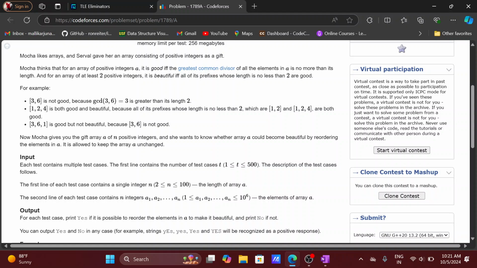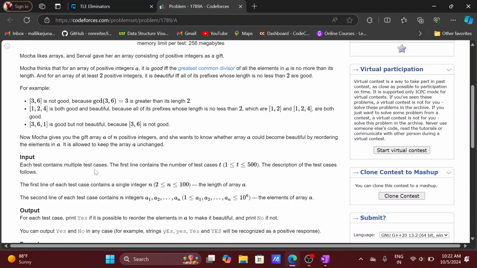For example, okay, now what we have to do? Mocha gives you a gift array of n positive integers. She wants to know whether array A could become beautiful by reordering the elements. So it's allowed to keep the array A unchanged. Unchanged means we are not able to add or delete existing elements in the array.